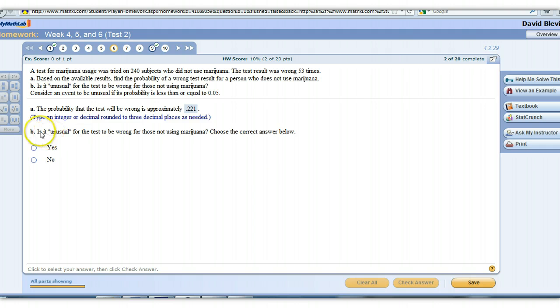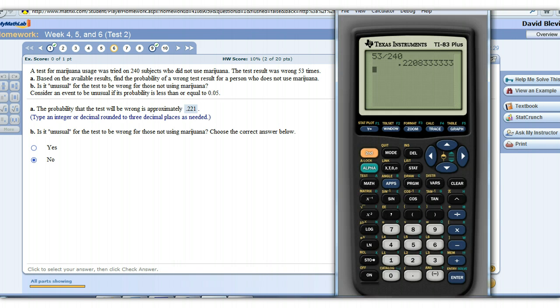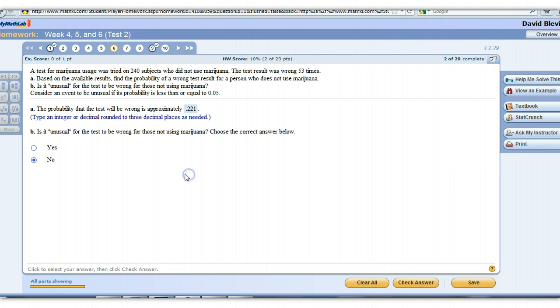And then it asks us, is it unusual for the test to be wrong? Again, our cutoff for unusual is 0.05. So this is much higher than 0.05. So that would not be unusual. 0.05 or lower is unusual.